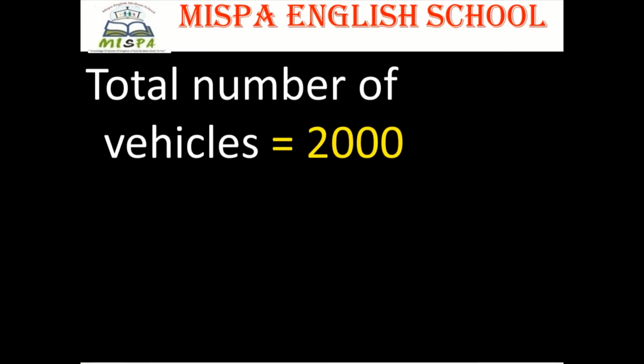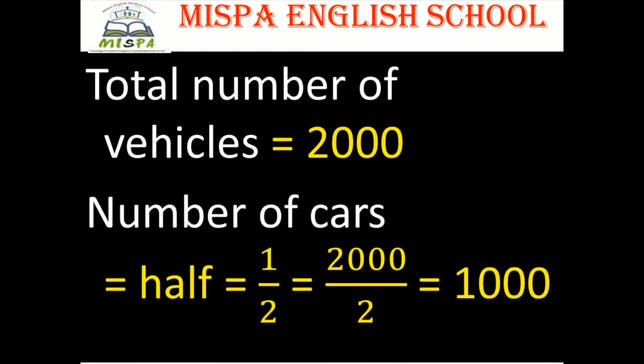Now solve this problem. Total number of vehicles is equal to 2000. Number of cars is equal to half, that is 1 upon 2 is equal to 2000 divided by 2, or 2000 upon 2 is equal to 1000.